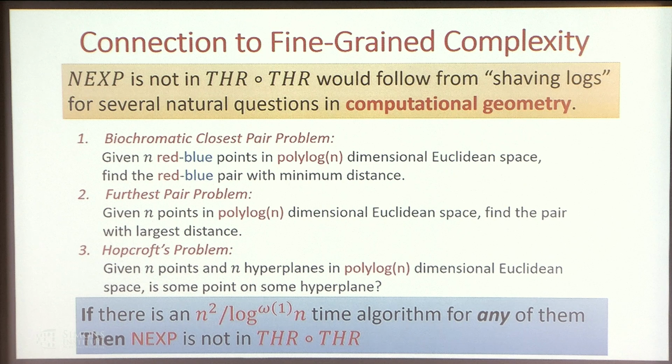You are given n points, which are either red or blue, in polylog dimensional Euclidean space, and you want to find the closest pair. The second question is to find the furthest pair. And the third question is, you are given n points and n hyperplanes in polylog dimensional Euclidean space, and you ask, is some point on some hyperplane? If there's an algorithm which can shave all the logs from the trivial n squared time algorithm for these questions, then that would imply NEXP is not in threshold of threshold. Now the algorithm has to be deterministic.